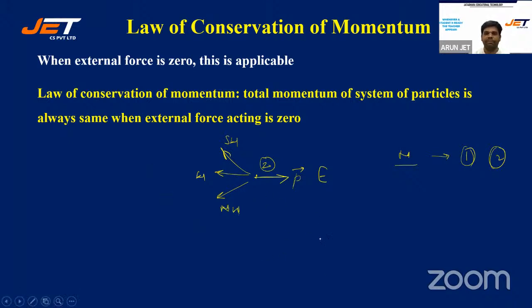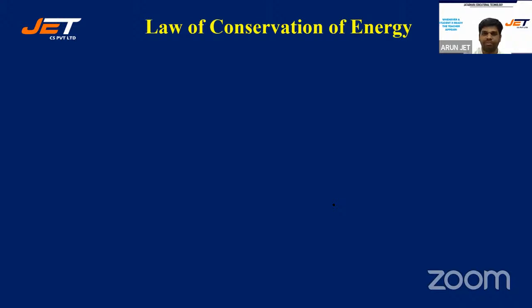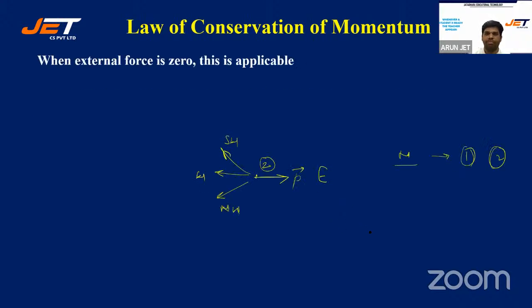Because before the event, it was at rest. So total momentum was zero. After the event, momentum of one particle is towards right. The momentum of the other particle should counterbalance this one. So that should be towards left. So if this is east, this has to be west. Right? Because momentum, yes, opposite direction. Exactly. Akhilesh, that's absolutely right. Opposite direction. So if it goes towards east, that goes towards west. Very good. Excellent.